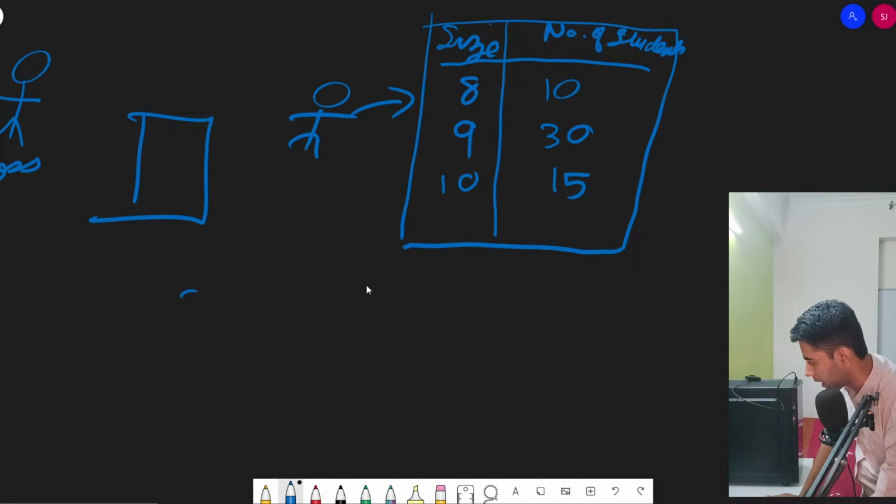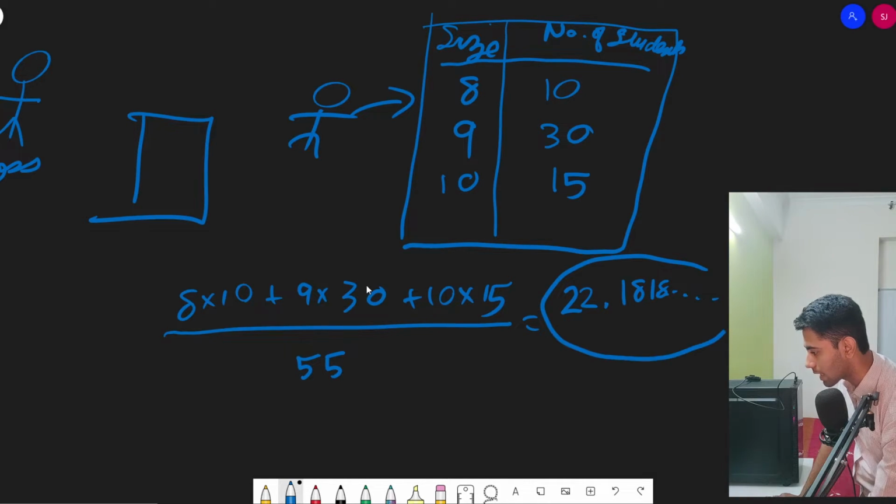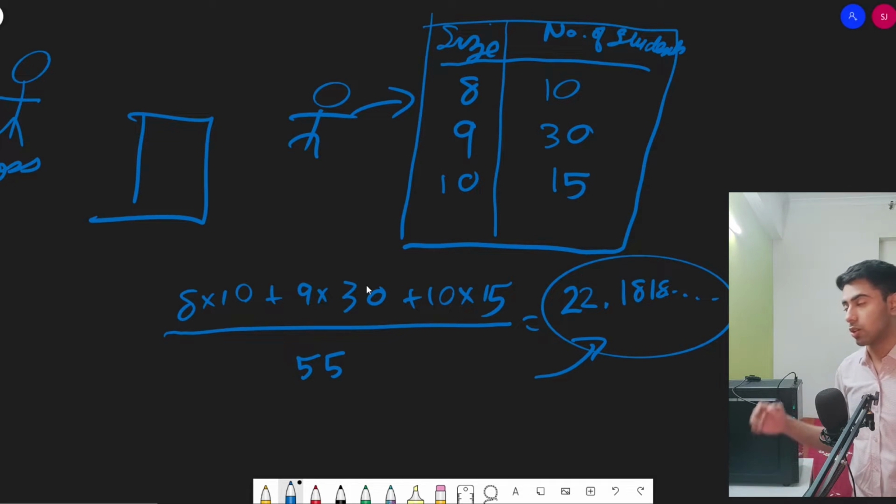That is, 8 multiplied by 10 plus 9 multiplied by 30 plus 10 multiplied by 15, divided by the total frequency, which is 10 plus 30 plus 15, which is 45. Sorry, it is 55. After solving, the mean is 22.1818 something. And then the employee gave this mean to the boss as the shoe size.